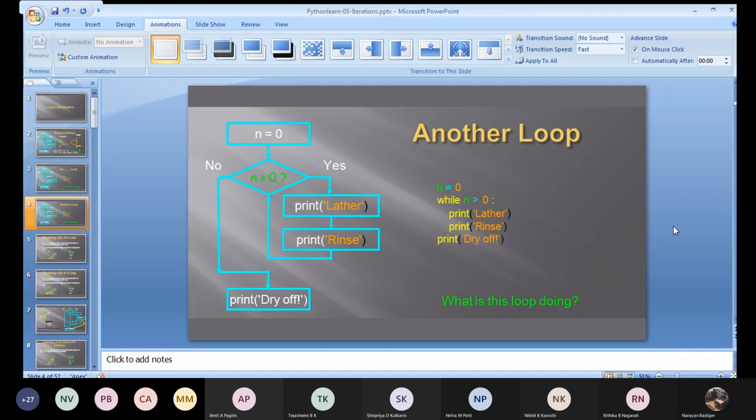What will be the output of this block? n is 0, while n greater than 0 prints, when it prints done. Now what will be the output? So done. Is 0 greater than 0, true or false? False. Correct. So no while block will be executed. It directly prints done.